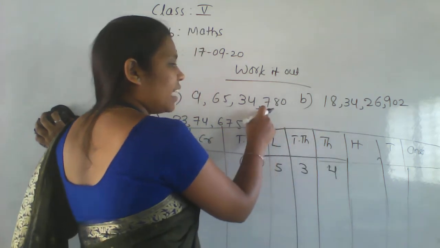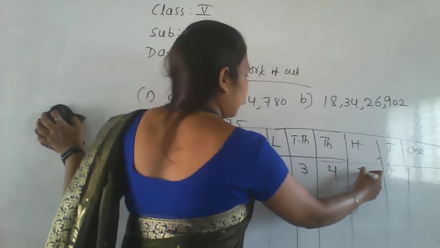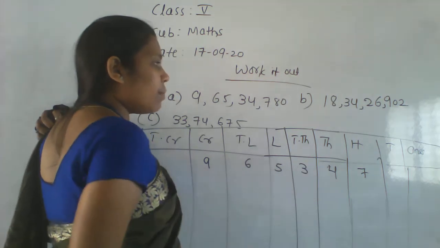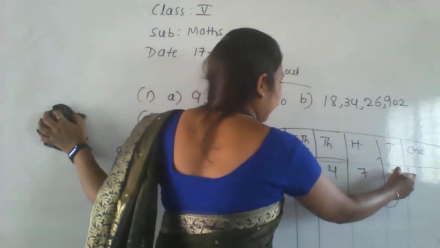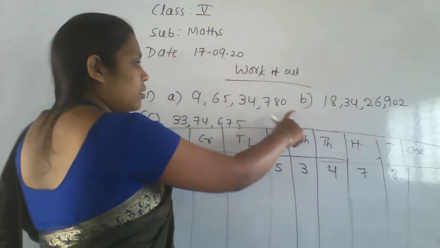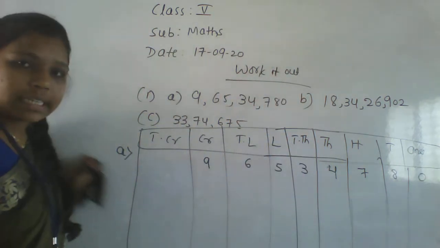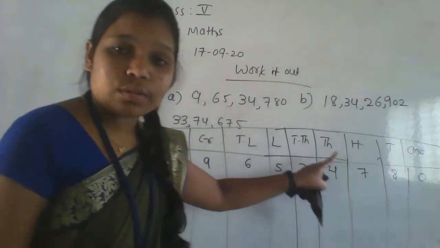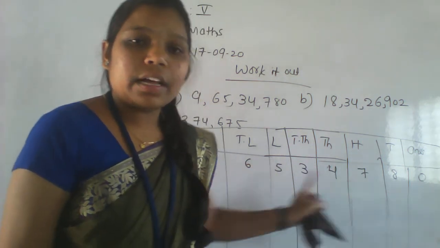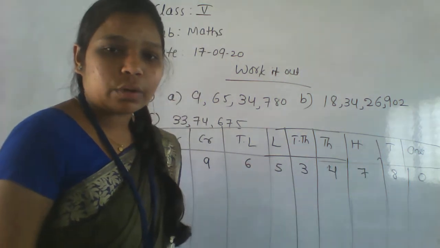Next in the 100 place 7 is there, write 7. And in the 10th place which number is there? 8 is there. So write 8 here. And in the 1st place 0 is there, write 0. Okay, 9 crore 65 lakh 34,780. Like that you have to write in the place value chart.